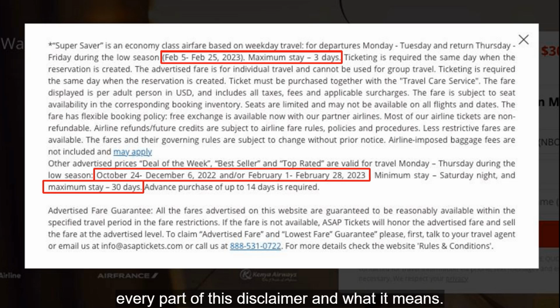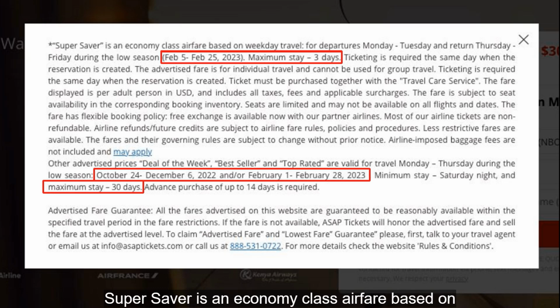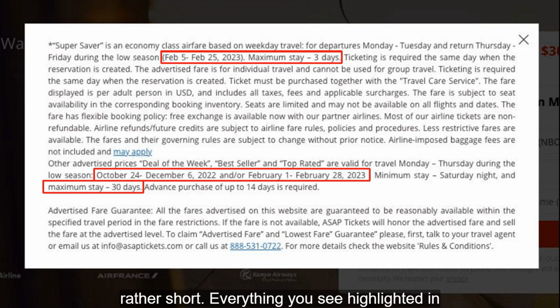Let's go over every part of this disclaimer and what it means. Super Saver is an economy class airfare based on weekday travel, for departures Monday to Tuesday and returning Thursday to Friday. This means that the actual ticket needs to be booked departing either Monday or Tuesday and the return needs to be either on a Thursday or Friday. Then there's the most important part, the travel period and the maximum stay. The travel period is listed as February 5th to February 25th, and the maximum stay is 3 days, which for most travelers might be rather short.